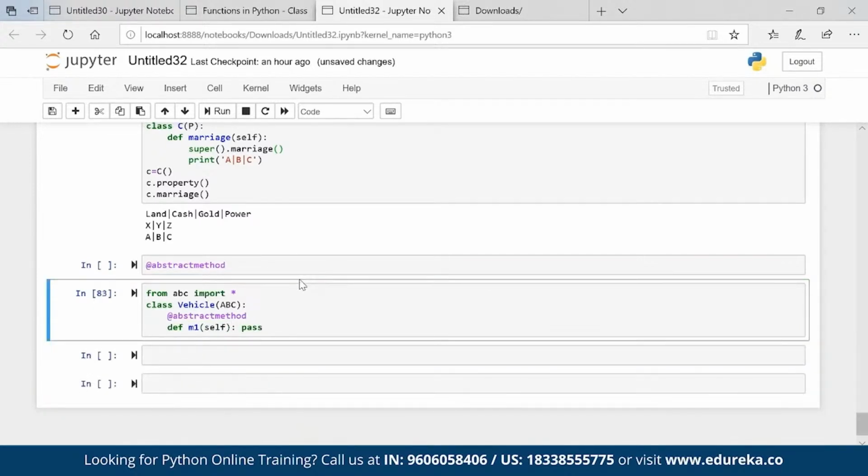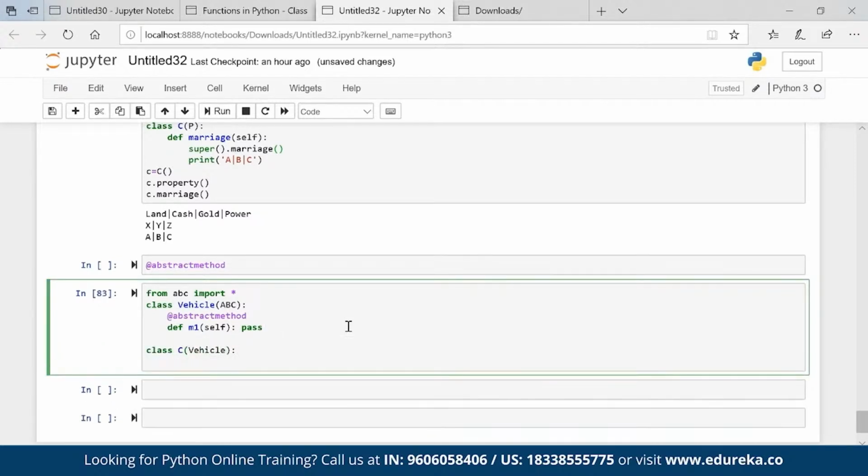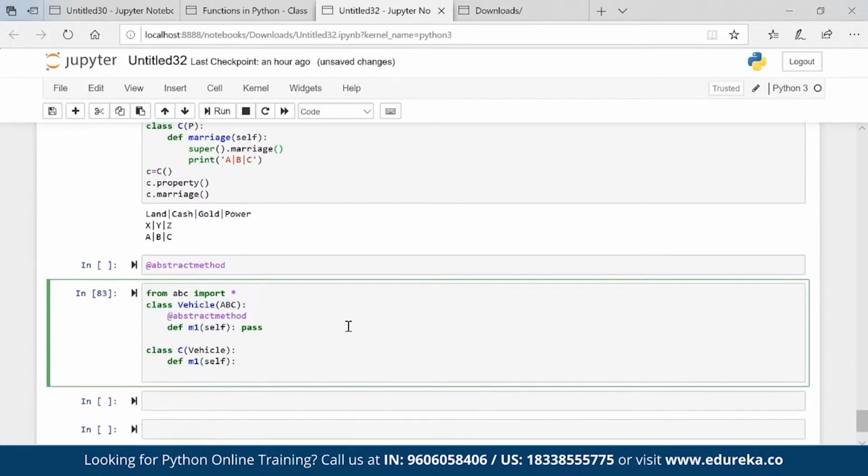Okay, you see here Vehicle has a method m1. As of now, nothing is happening in m1, right? It is half constructed. There is no logic present here. But there is a child. There is a child of Vehicle. It consists of m1 and it has some logic. For example, just a print, m1 logic present here.